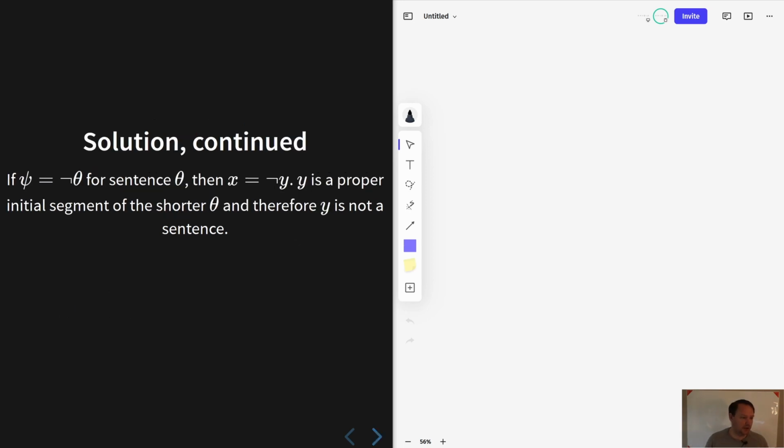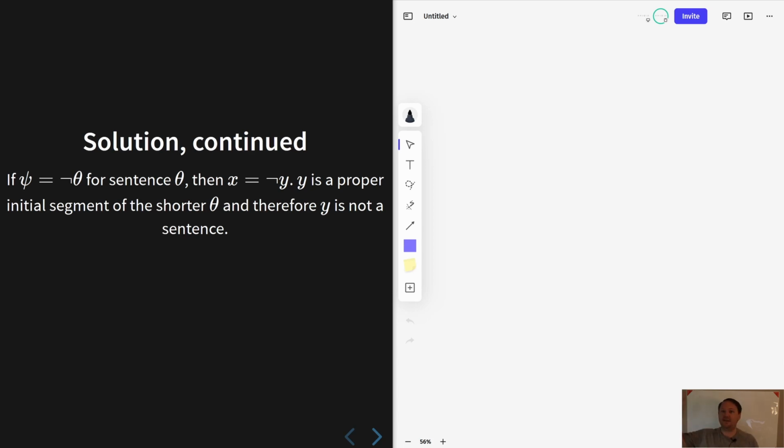We want to consider any sentence of length n plus 1. We're going to call it psi, and let's break this into several different cases. If its length is n plus 1, then it has length at least 2, so it's got to have a connective symbol at the start followed by something else. Let's start with the case where that connective is a negation. By the unique readability theorem, we must be dealing with psi equal to negation theta, where theta is a sentence. We want to take a proper initial segment of that, call it x, and prove that x cannot be a sentence.